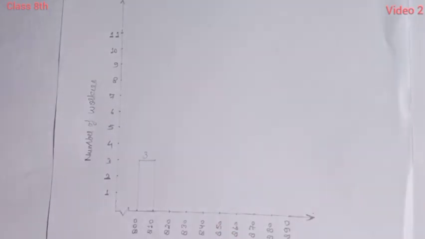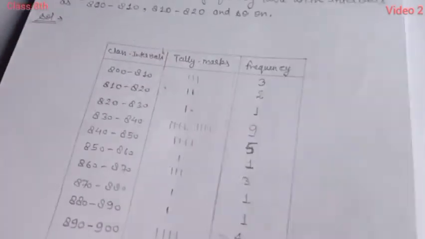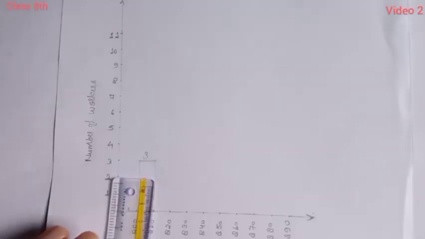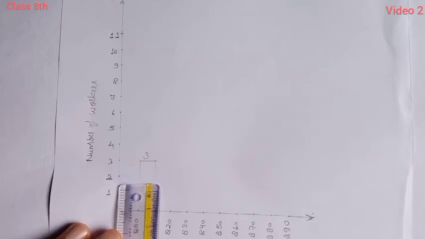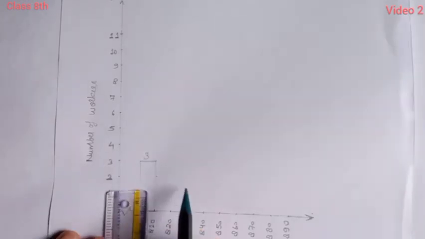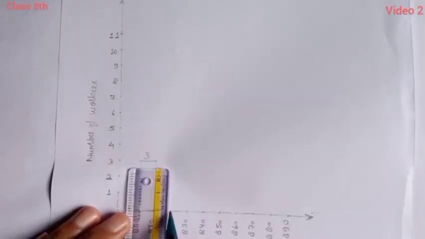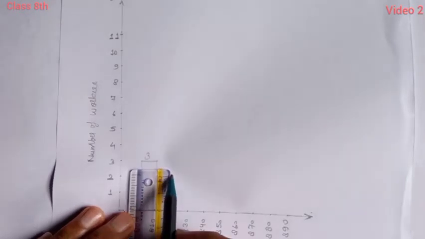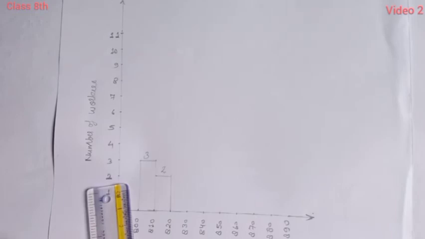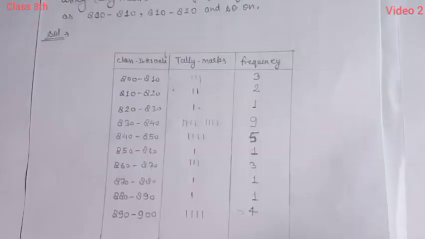Now in another class you can see 810 to 820 is 2 only. So it will be 2 centimeters in the vertical direction. Join this, so it is 2. And now third, 820 to 830 is 1 only.